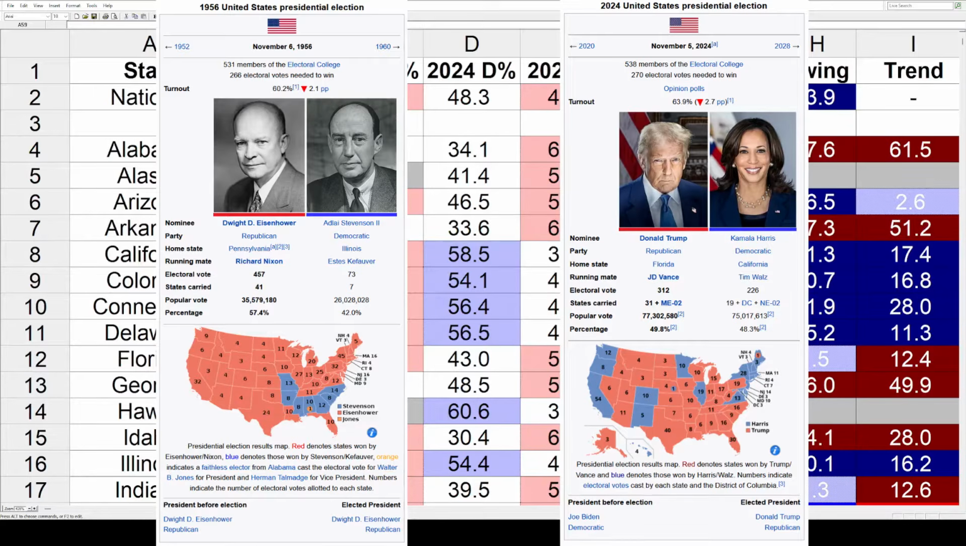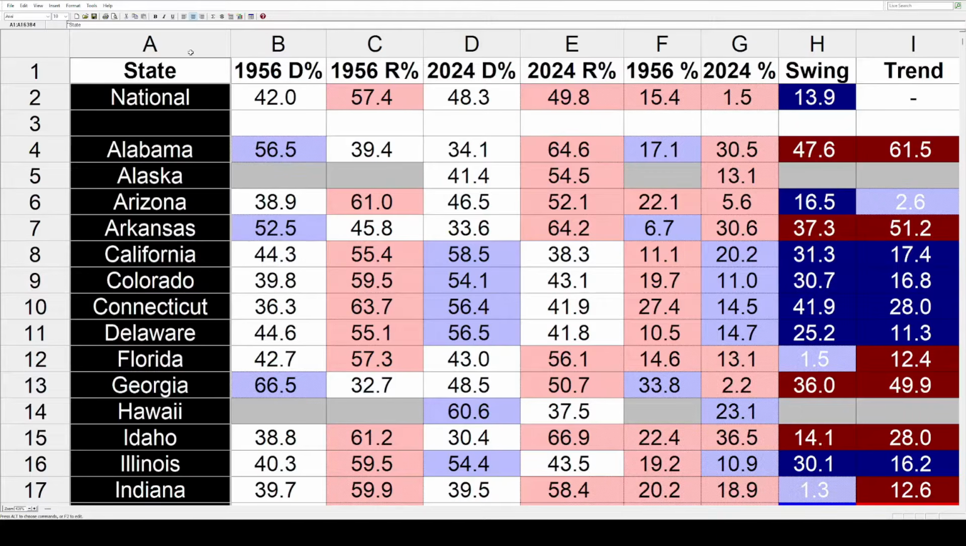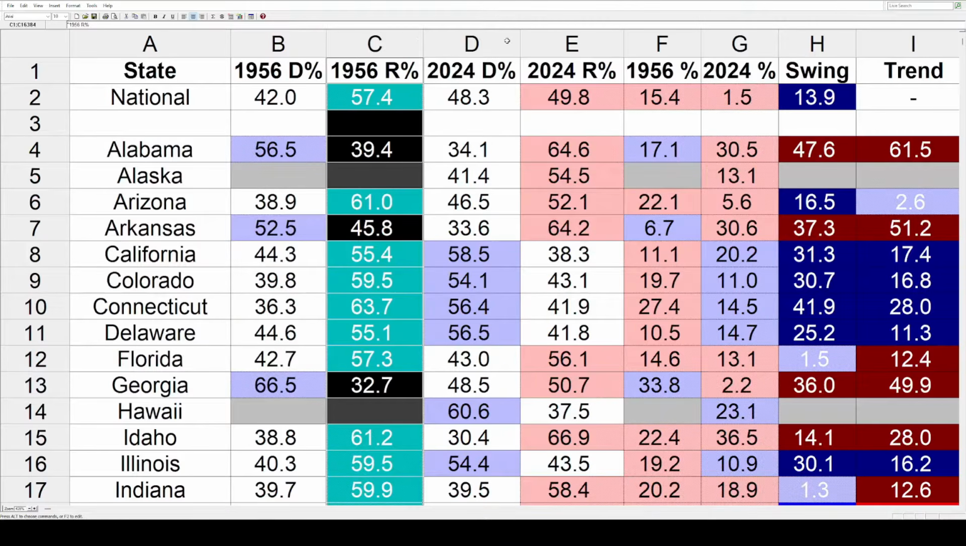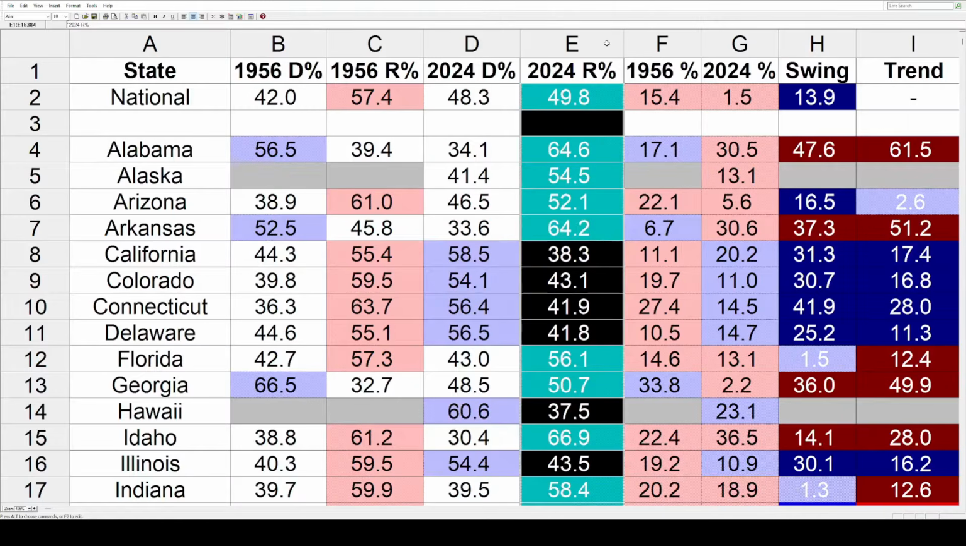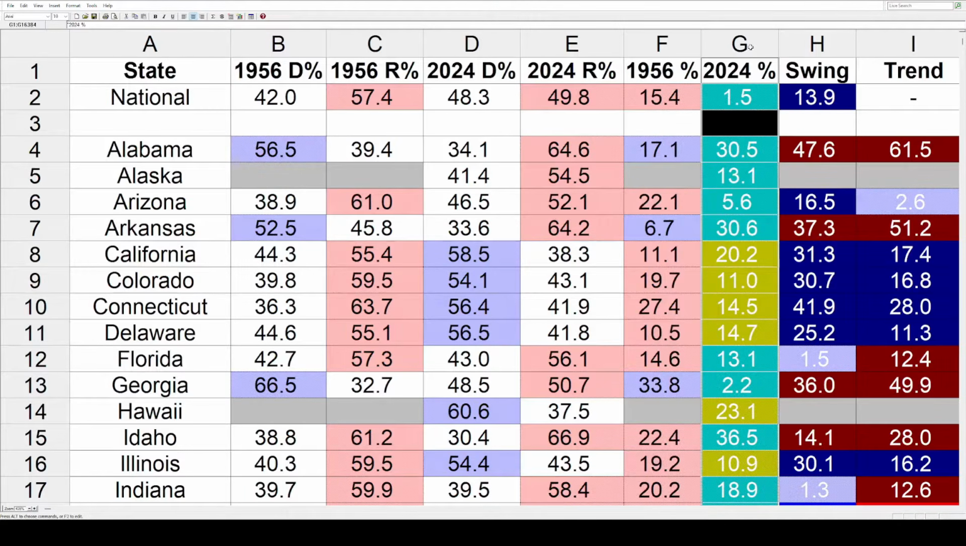Then we've got 24 up there. Again, I'm not going to cover it, but it's a much closer election than 1956. So let's hop on to everybody's favorite, the spreadsheet. On the left, we've got the states. Then it's the 56 vote for Stevenson, then Eisenhower, then the 24 vote for Harris, then Trump. Then we've got the margin at 56 shaded accordingly. Then it's the same for 24.